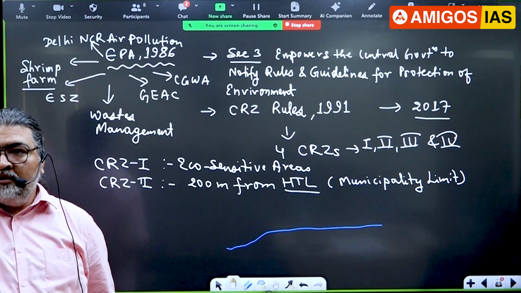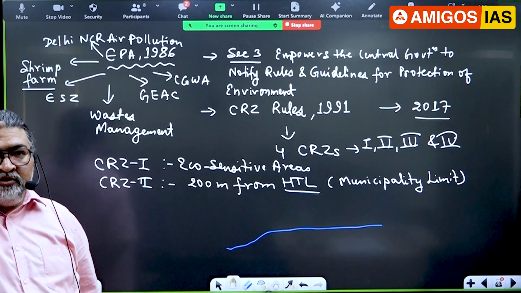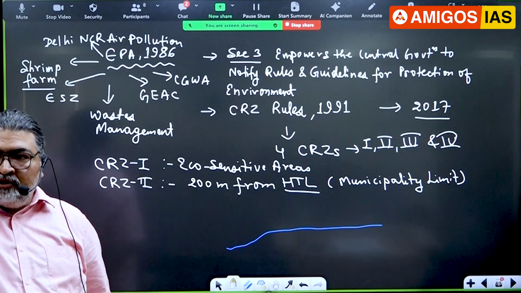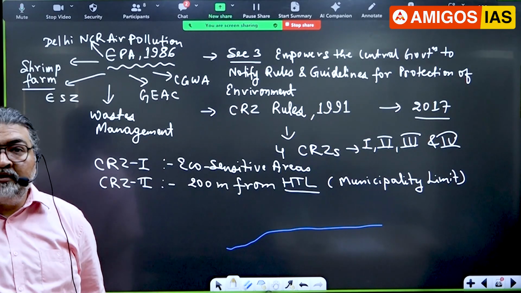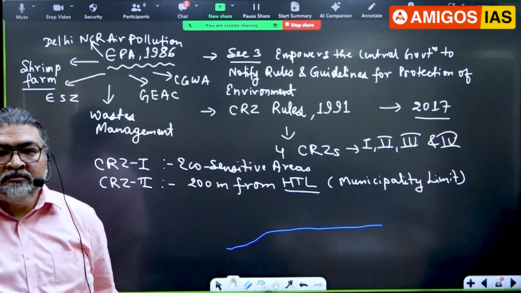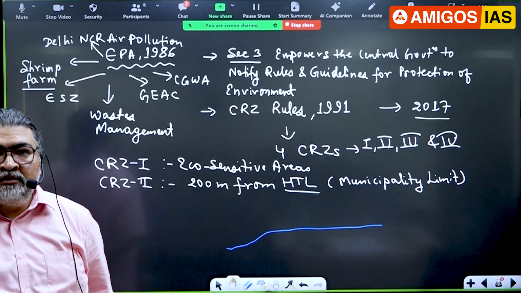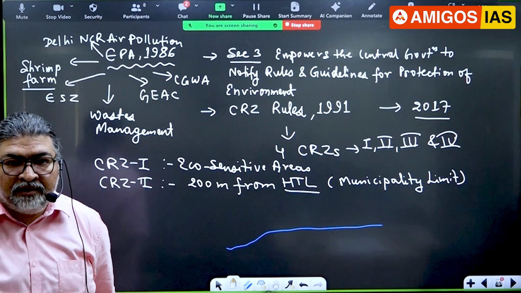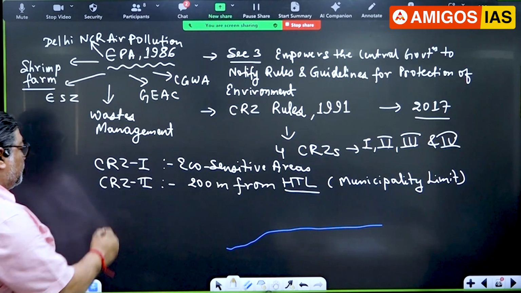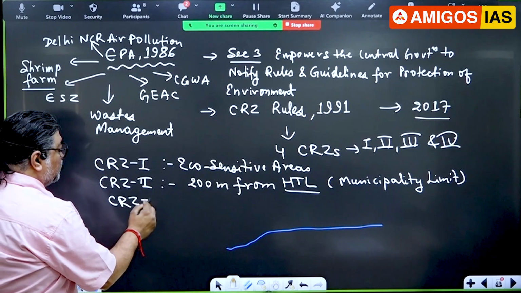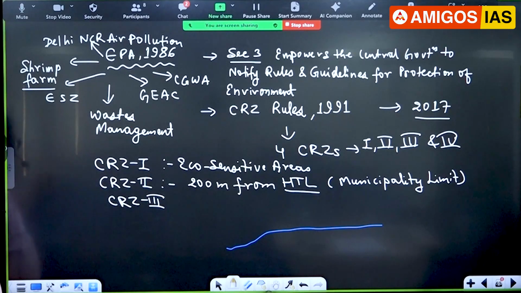Have you been to any tourism site? You have seen all those buildings. They are after the 200-meter line, so they are called CRZ2. You'll find Goa, Chennai, Visakhapatnam, all these coastal areas come across. Then comes CRZ3. I'll come to the new one also; this I'm giving you is the older one.